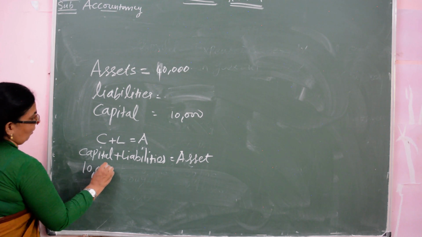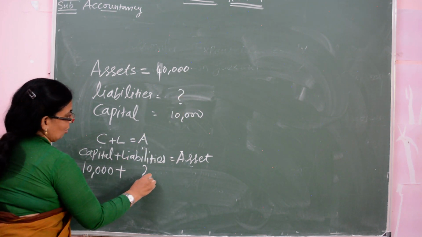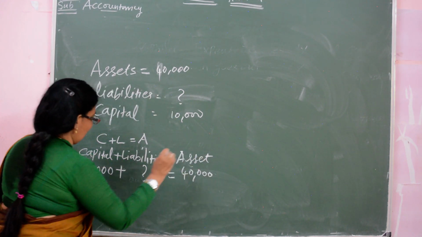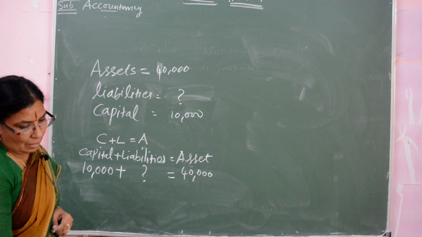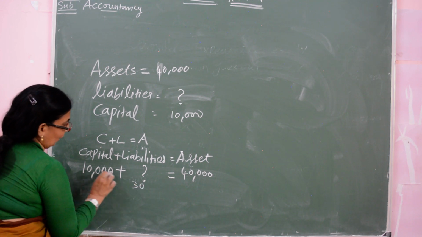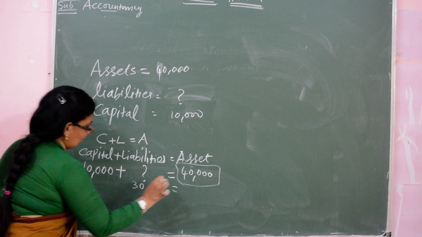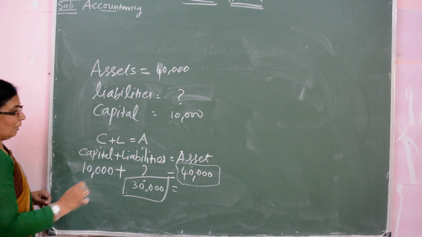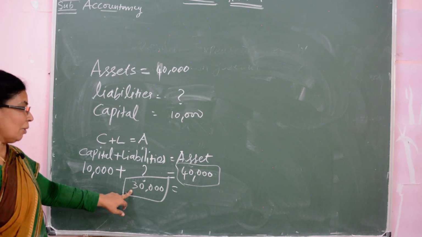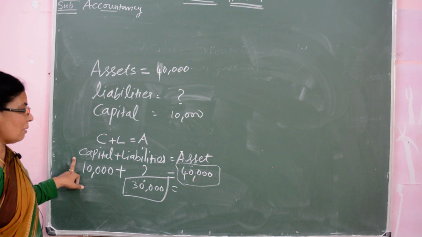So we write capital 10,000 plus liabilities, we do not know, so you put a question mark, that is equal to assets 40,000. Now here 10,000 and liabilities you have to find out. If you write 10,000 plus 30,000, that is equal to 40,000. So this will be your answer, 30,000. So 40,000 minus 10,000 is equal to 30,000. Assets and capital, you have to write the subtraction.